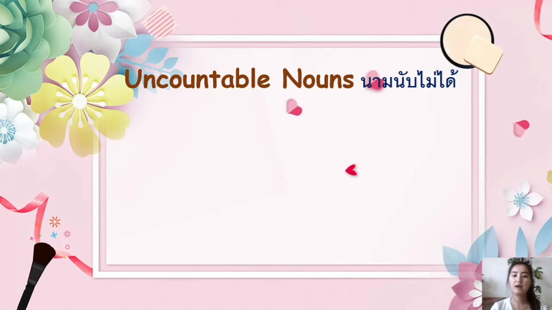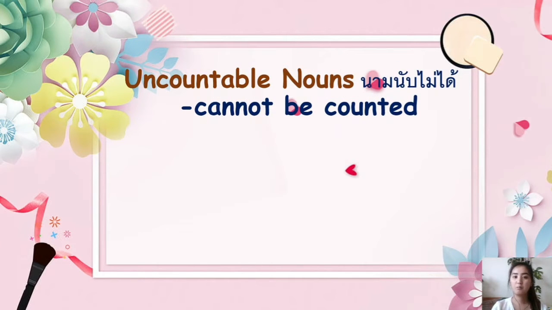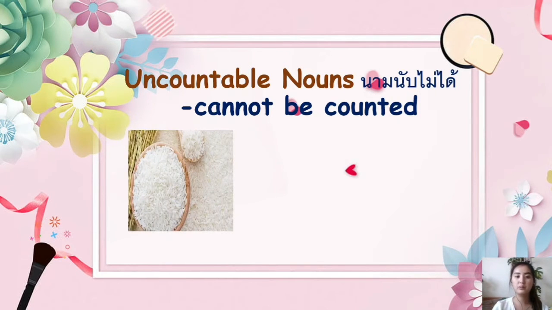Next, we have uncountable nouns. How about uncountable nouns? So they are nouns that cannot be counted. They only take the singular form, no plural form. Example, rice. This is an uncountable noun, rice. They cannot be counted and only take the singular form.